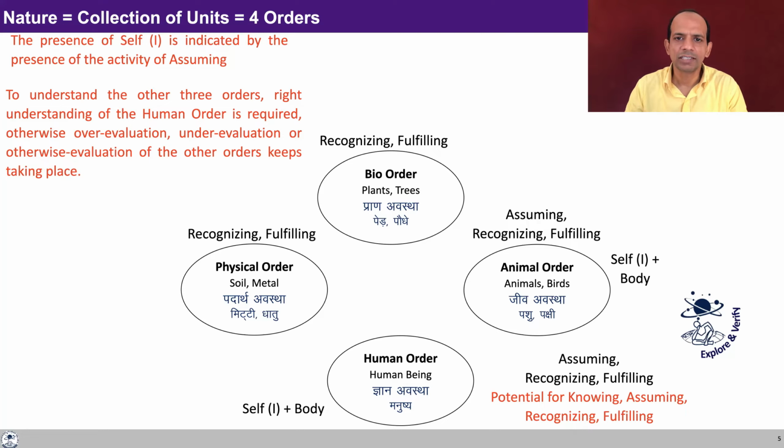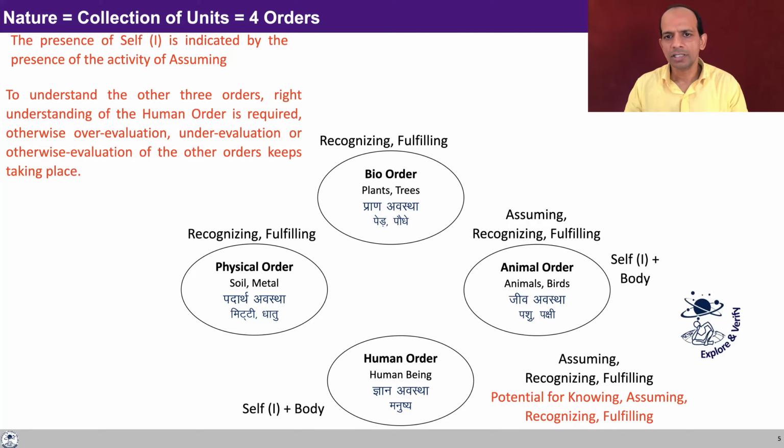A similar kind of thing can be observed for the birds also. If you have a parrot in the house, you'll see that you can train the parrot, you can train the pigeon. So there is activity of assuming to be seen in the animal order, and thus we can say that it has self as well as the body. But keep on exploring, keep on trying to find out. Try to see, where do we keep the insects? Where do we keep the fish? Presently, I'm leaving this open for you to explore, try to find it out.